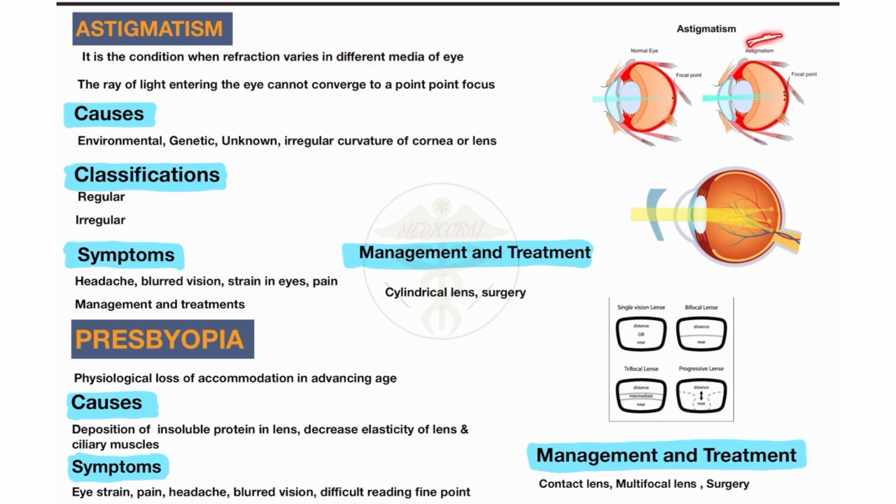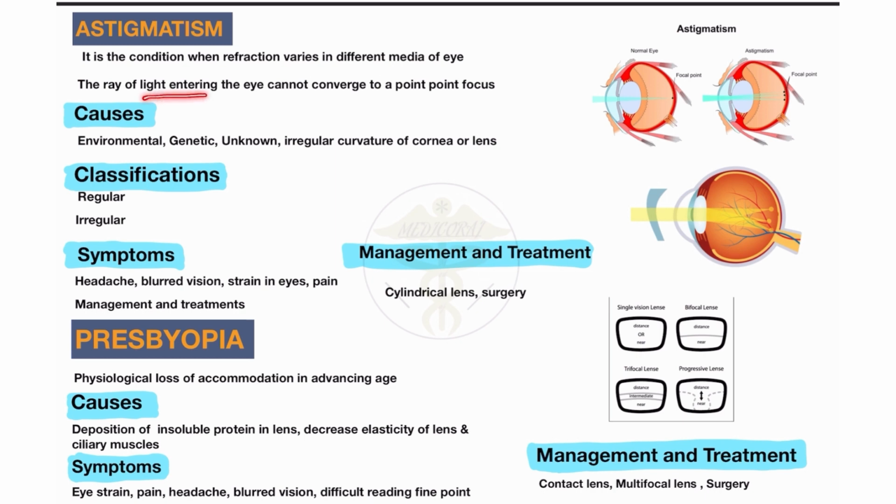This is called astigmatism. Here you will see different directions, and the formation of the image occurs in different positions, so there is no single focal position. Only one point where the image forms is normal. When the focal point occurs in different positions, it is called astigmatism, due to refraction varying in different media of the eyes.